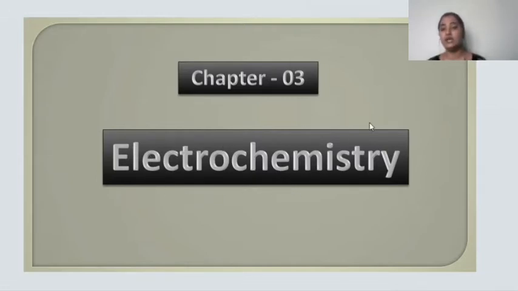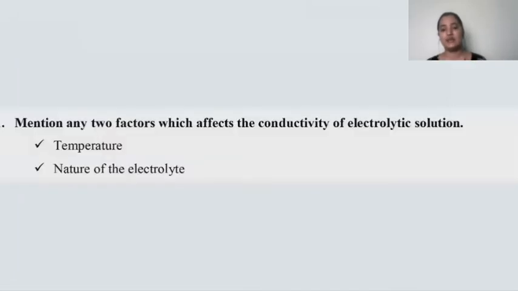And electrochemistry is a branch of chemistry which deals with the conversion of either electrical energy to chemical energy or chemical energy to electrical energy. Such a branch of chemistry is regarded as electrochemistry. Now let us discuss the questions one by one here, children.